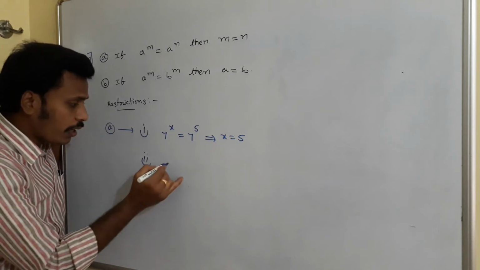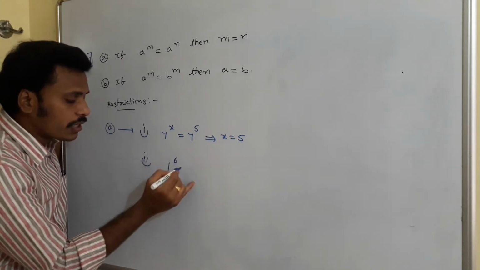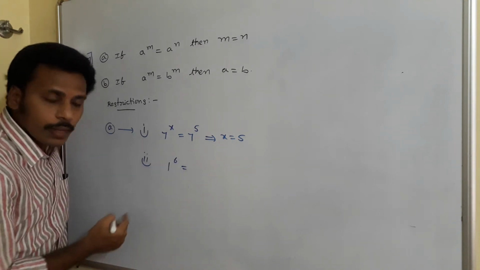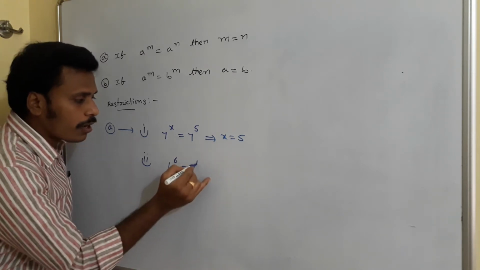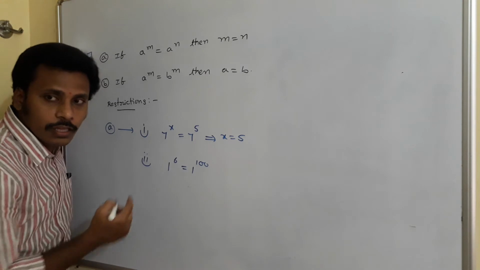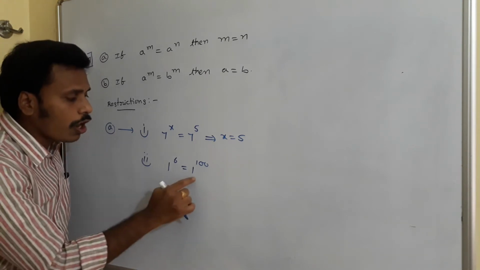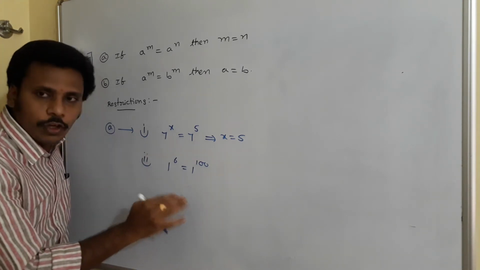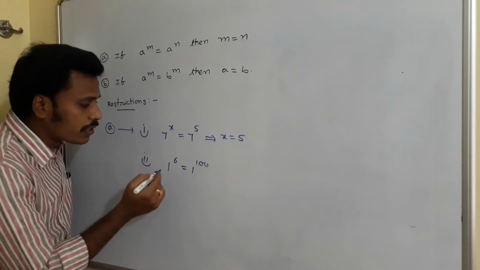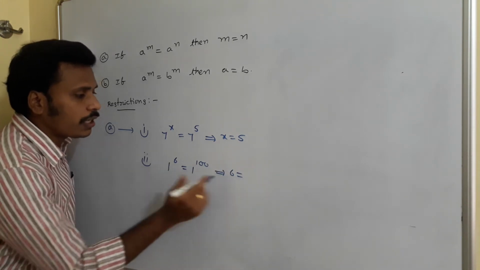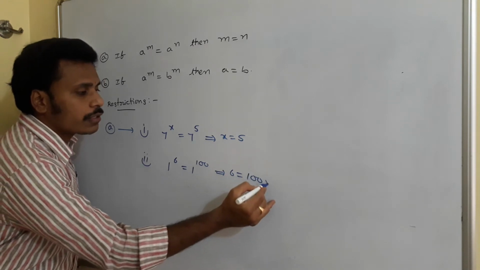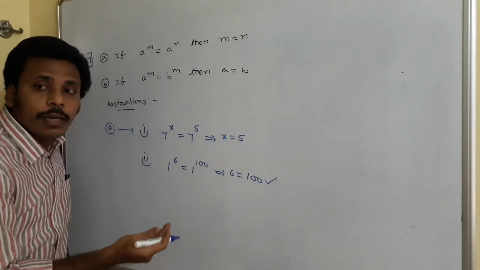In the same way, suppose 1 power 6 is equal to what? What do you say about 1 power 6? It is clearly 1, right? What do you say about 1 power 100? It is also clearly 1, right? These two are always equal, we know it. If 1 power 6 is equal to 1 power 100, then what will happen? Since bases are equal, we need to equalize the powers. That is, 6 will become equal to 100.